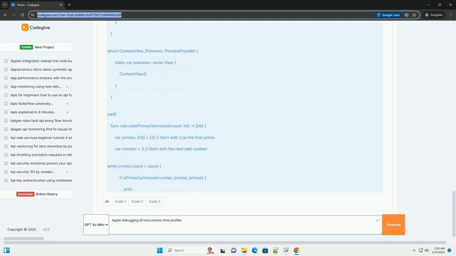9. Conclusion. The Instruments time profiler is an invaluable tool for identifying and resolving performance bottlenecks in your Apple applications. By understanding how to interpret the data and applying appropriate optimization techniques, you can significantly improve the performance and responsiveness of your apps. Remember to focus on real-world scenarios, profile on target devices, and iterate on your optimizations based on the results you observe in Instruments. Practice using the time profiler with different types of applications to develop your skills and intuition. Good luck and happy profiling.